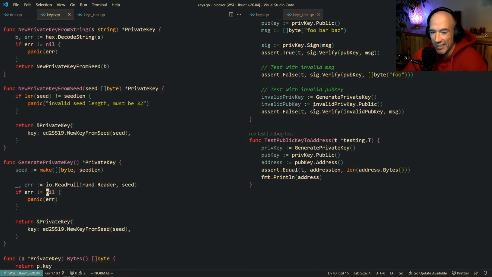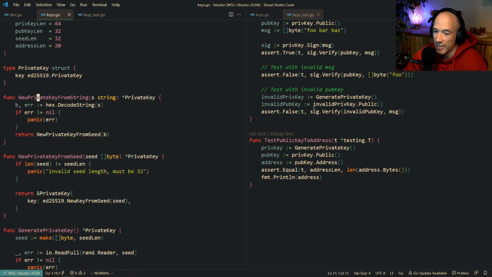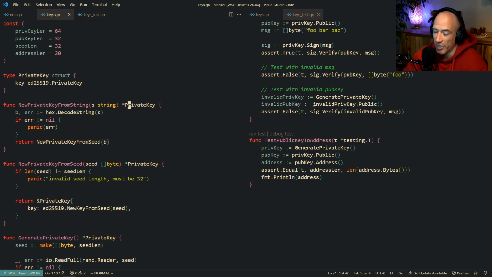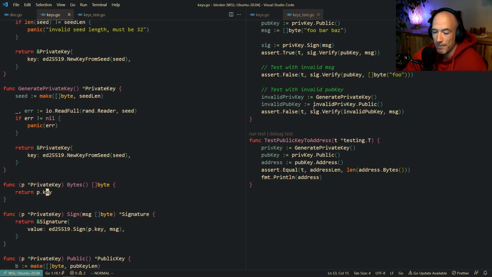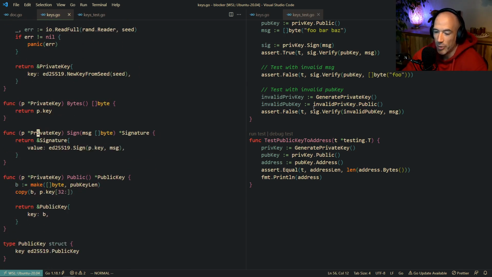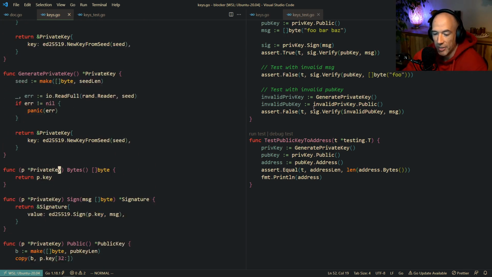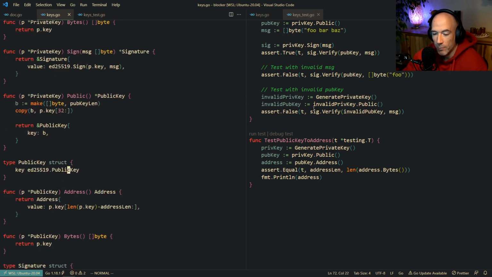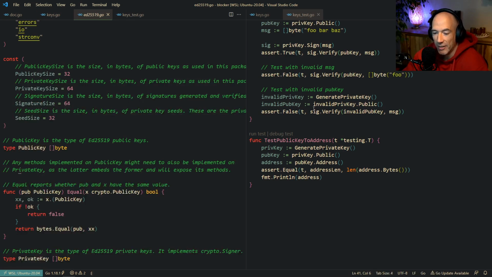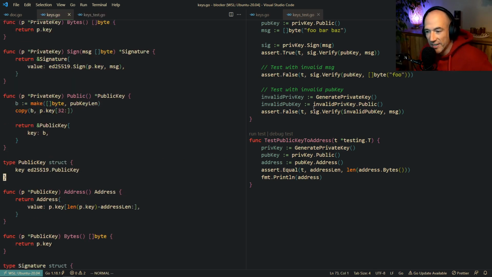So we have our private keys. I think we will go back and change some stuff up because I'm actually not quite sure about this pointer. I don't think we're gonna need it. As a matter of fact, I'm pretty sure we're not gonna need it. Not quite sure why I did this. So we're gonna change that up. Yes, because like I said, pointer to the signature doesn't make any sense, especially because we have the value already. You see we have this byte thingy, because this is a byte already sitting in here. There's no need to make a pointer. So we're gonna change that up.